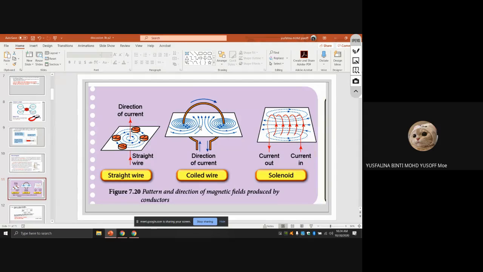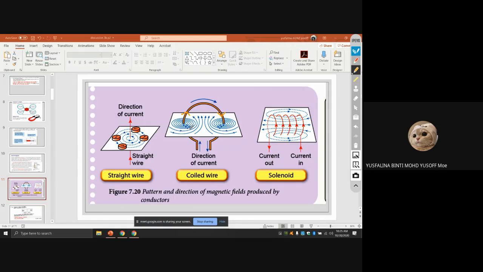And for this one, this is a coil wire. Let's say the current flows from here to here. For this area, the current goes up. Wait, I draw for you. This one, the current goes up. This one, the current goes down. So when the current goes up, you use the right hand grip rule. You can see it moves anti-clockwise, same like this one.